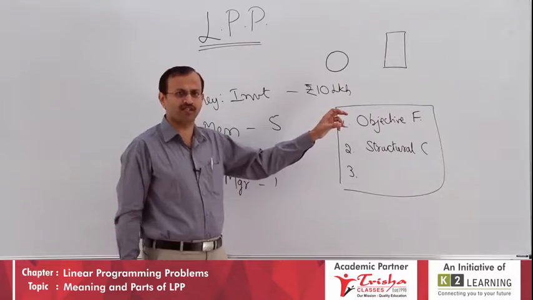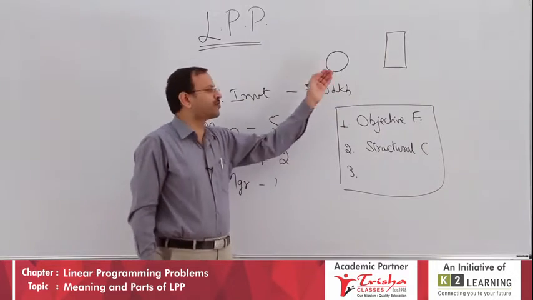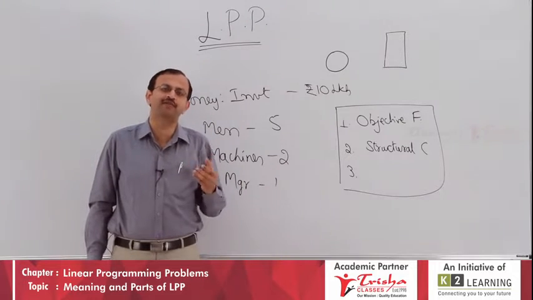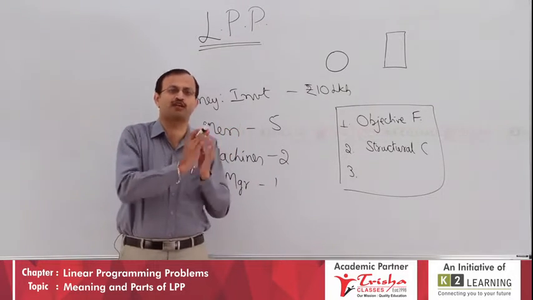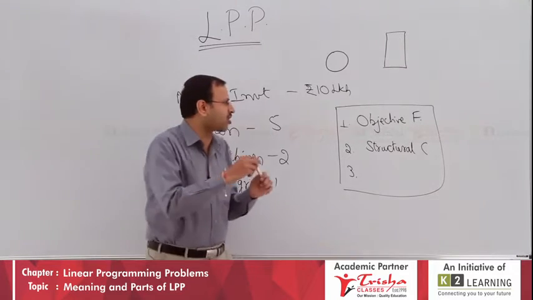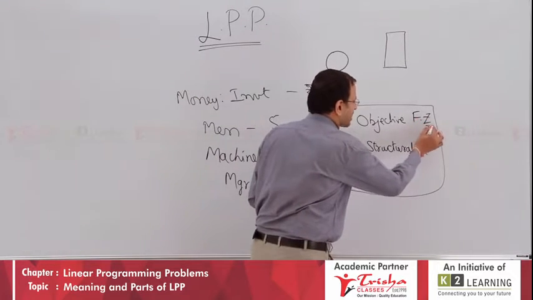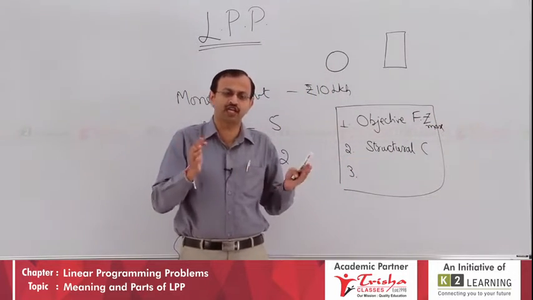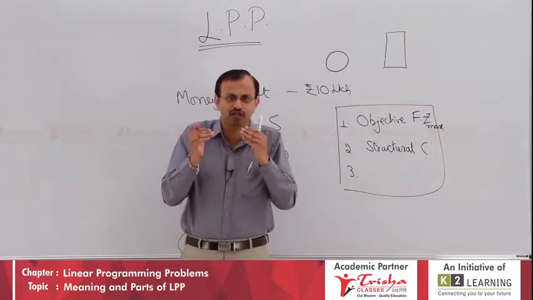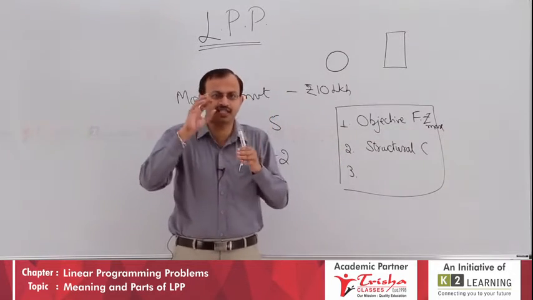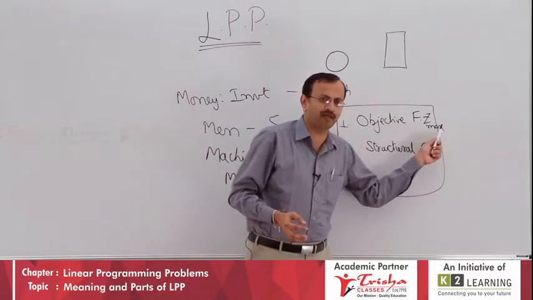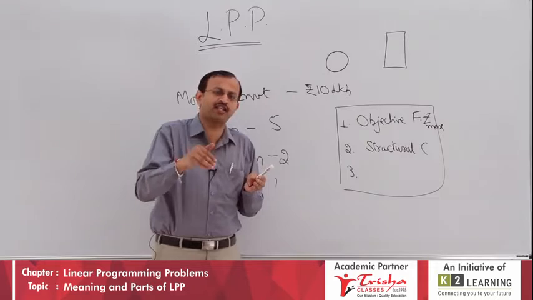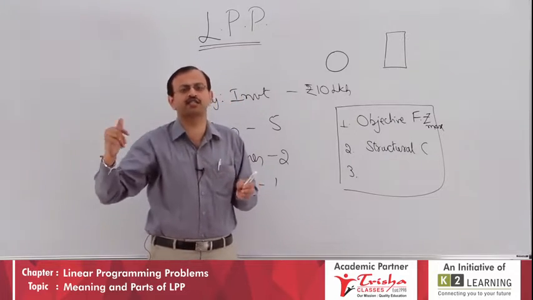What is this objective function? Your main objective in this case is to maximize your profit, or it can be maximizing revenue, it can be maximizing the contribution. These are all your objective function. It is maximization. It can be called Z max, you can write, or you can also consider cost or investment. If you look at the cost, you consider that I want to reduce my cost, I want to invest less. Considering cost and investment, it will be Z minimum. So the objective function, the whole problem, mainly focuses on whether it is increasing revenue or profit, or decreasing cost.